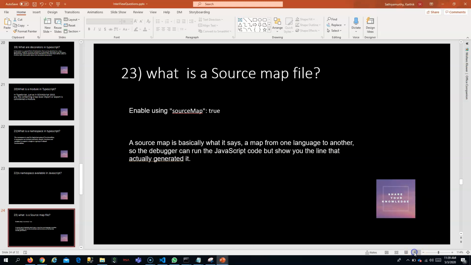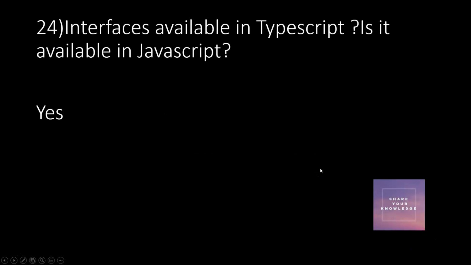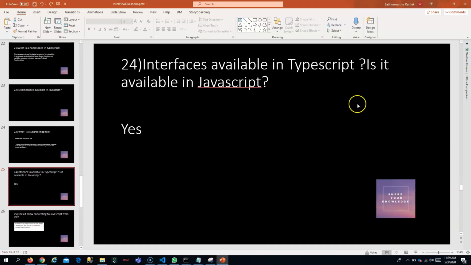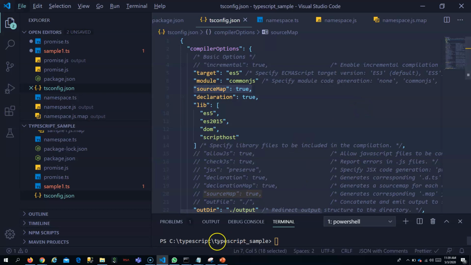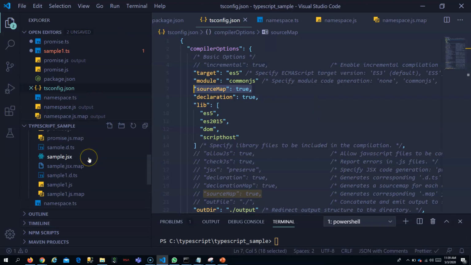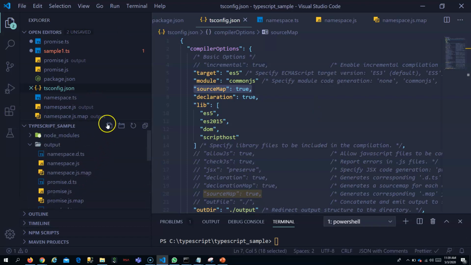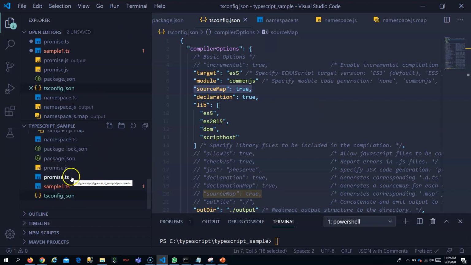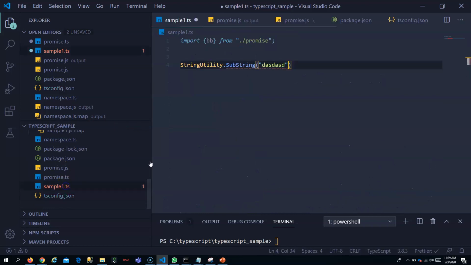Okay, let me go to the next question. You know, interfaces are available, you would have seen, right? Interfaces you can write in TypeScript, right? As you know, in many languages you write interfaces, so maybe you can write an interface here also. I can make use of the same thing, sample1.ts.